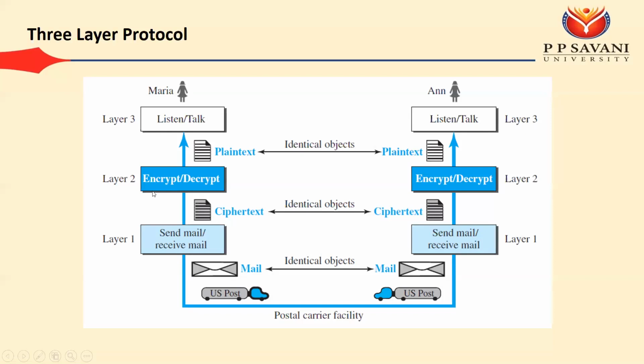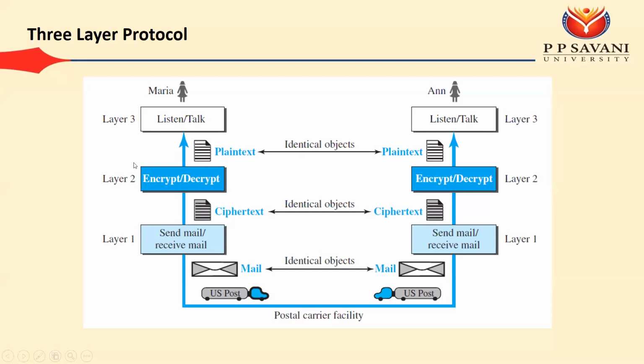So here we have this complex task of performing remote communication. We have divided it into 3 layers. The first layer is listen and talk. The second layer is encrypt and decrypt, and the third layer is send mail and receive mail. So what is the advantage of this layering? The first thing is that the complex task is divided into simpler ones.